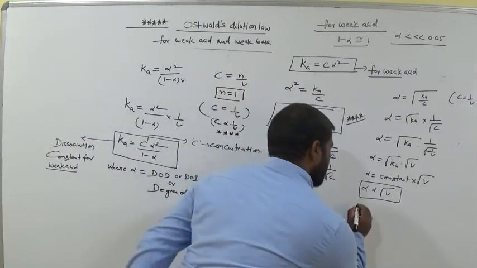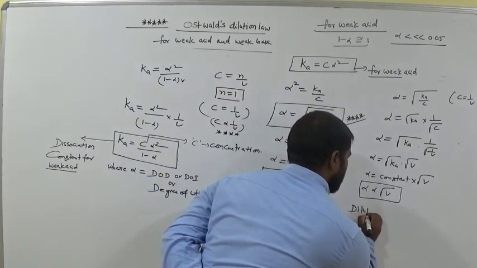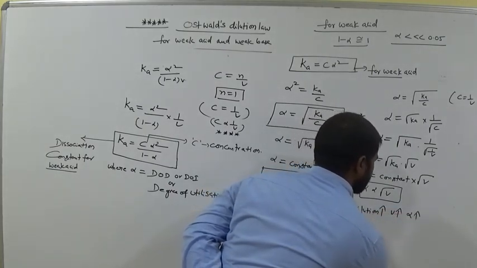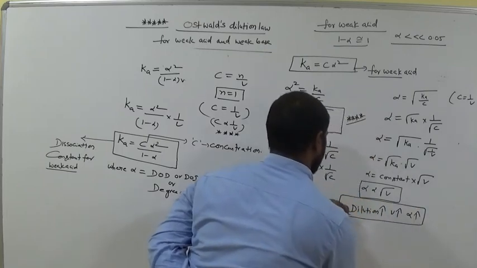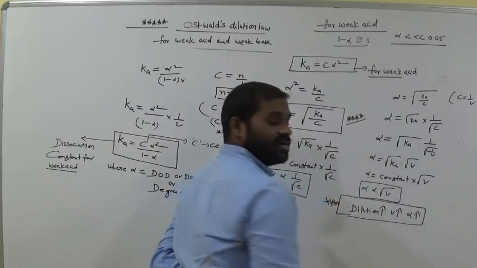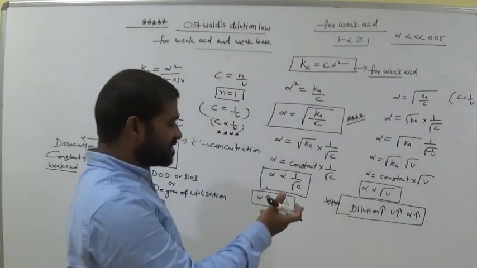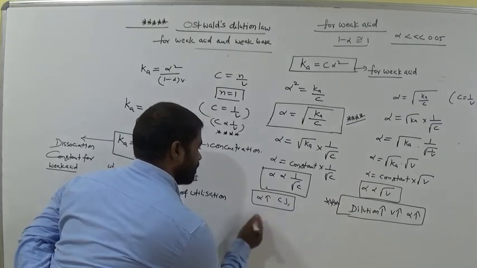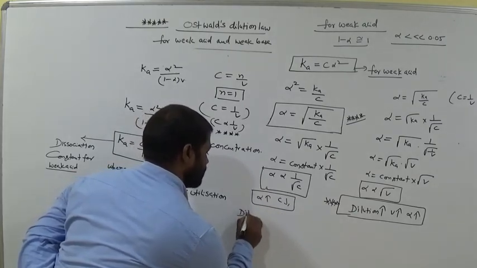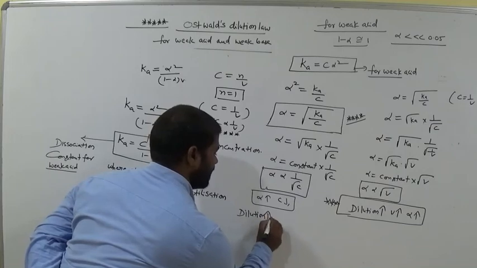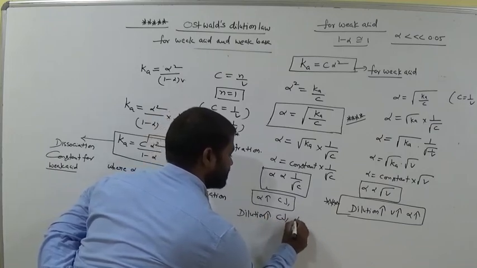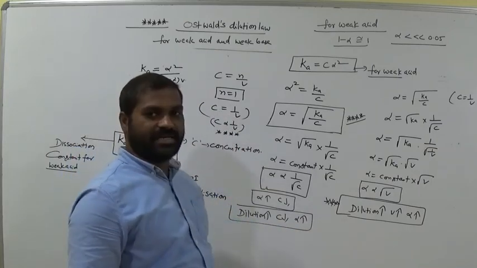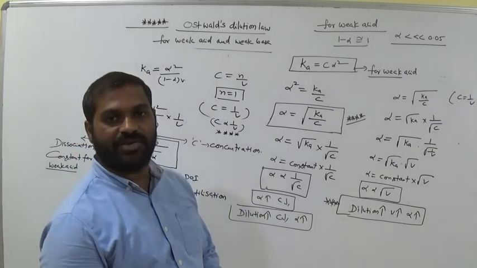That means if dilution is high, volume is high, degree of dissociation is high. This is called Ostwald dilution. By the dilution, degree of dissociation is high. What about here? Dilution is high, concentration decreases, then alpha is high. Am I right? Why? It is an inversely proportional relation. So this phenomenon is called Ostwald dilution for weak acid.